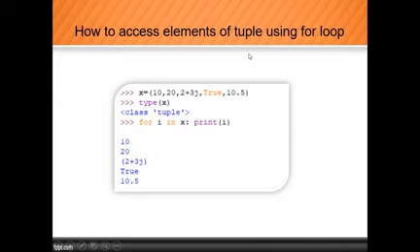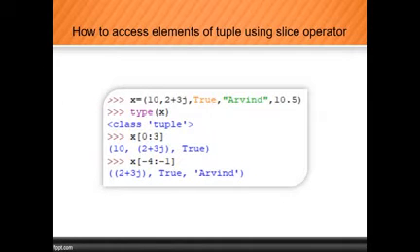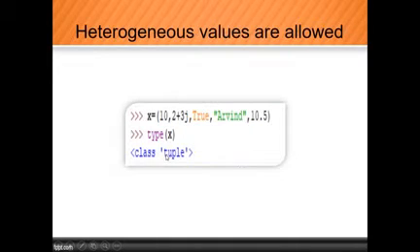How to access elements using tuples of tuples using loops? So here is a loop. By using that we can print it. So we already did that. How to access elements of a tuple using the slice operator? This also we did. So this is a positive number and this one is a negative number, so we can easily print that value.